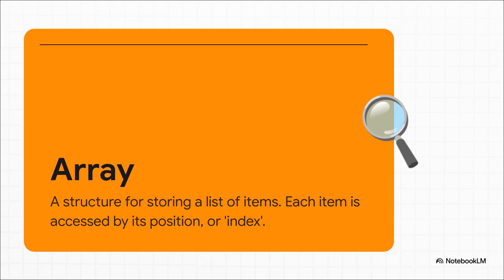An array is really just a fancy word for an ordered list. It's a container that holds a bunch of items, one after the other in a specific sequence. And the way we find anything in that sequence is by its position, which in programming we call an index.